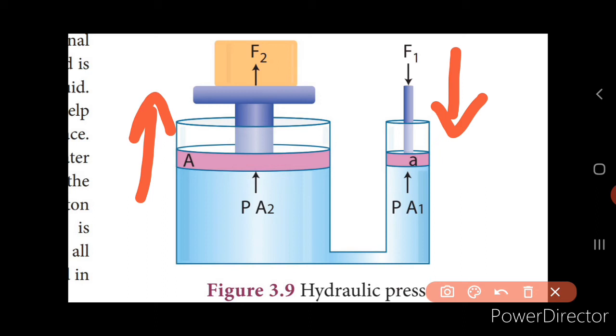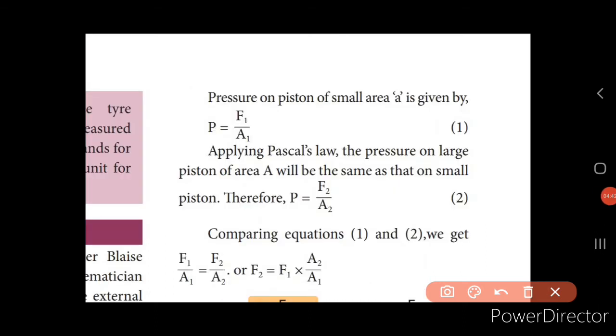Now this will produce the force F2, and the force that is produced, F2, will be much larger than that of F1. And we can also calculate the pressure on the piston of the smaller area, and we know that the pressure is equal to force divided by area, isn't it? Now we can calculate the pressure on the piston of the area A.